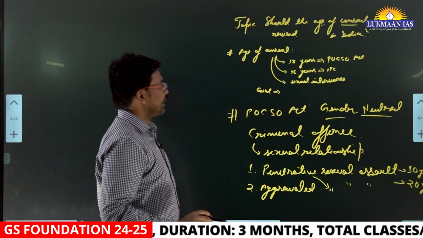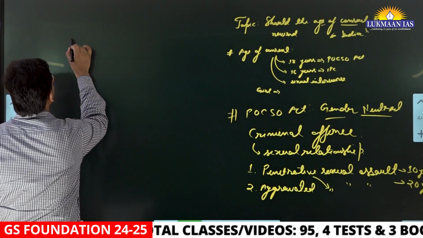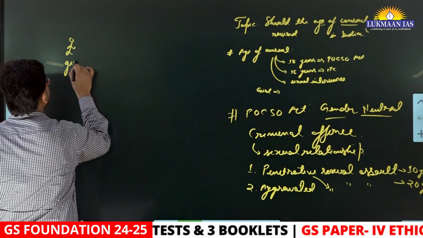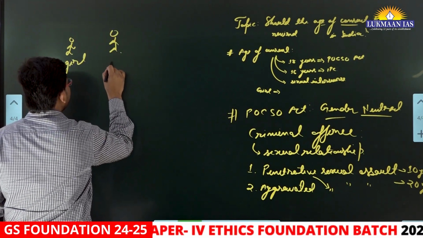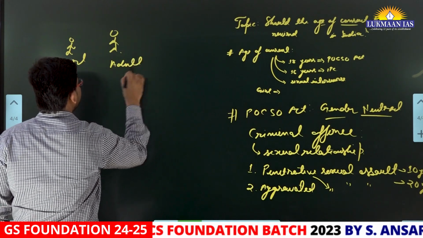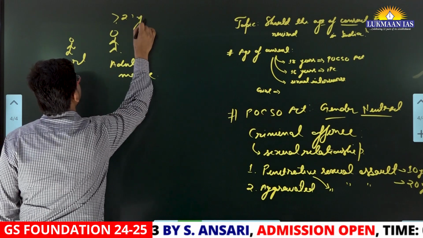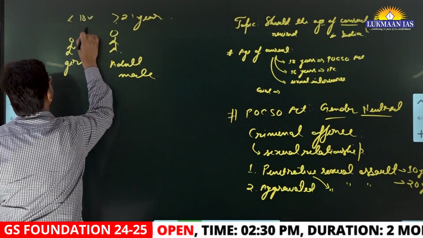But in many cases, there have been instances where a minor girl child enters into a sexual relationship with an adult male who is above, let's say, 21 years, and this girl child is less than 18 years.